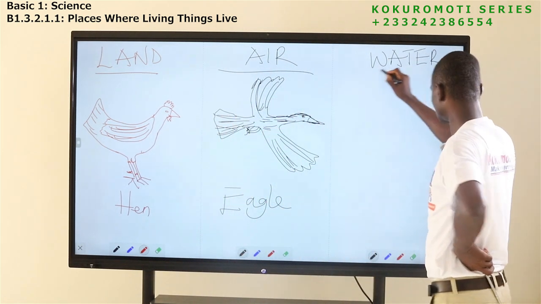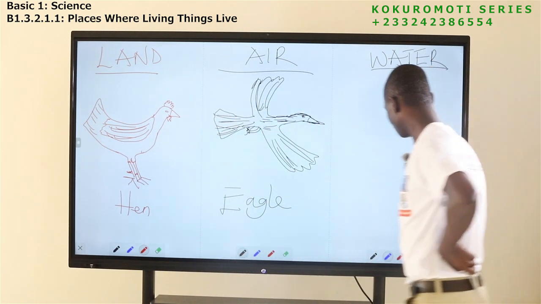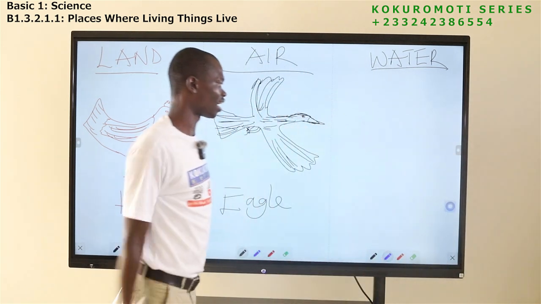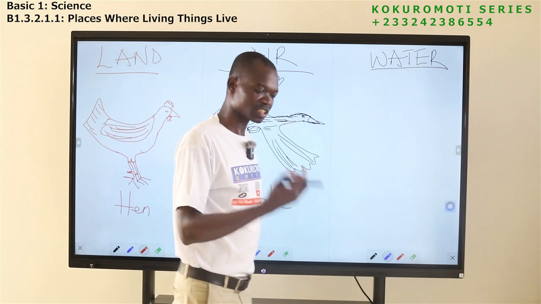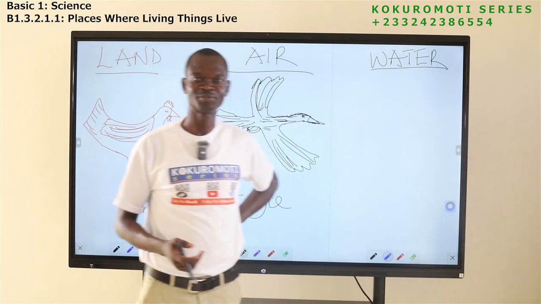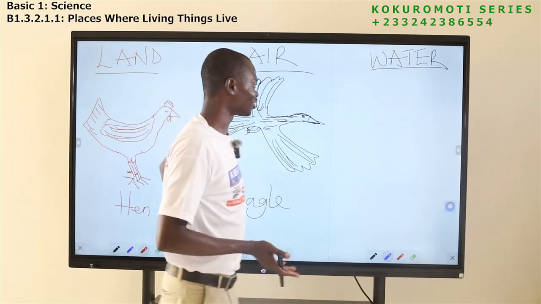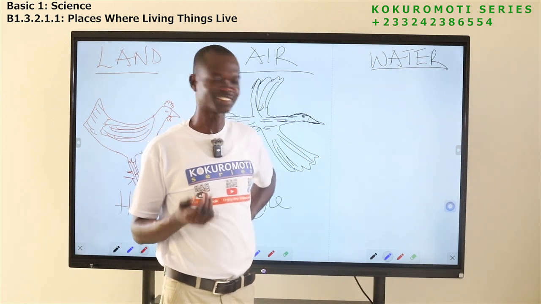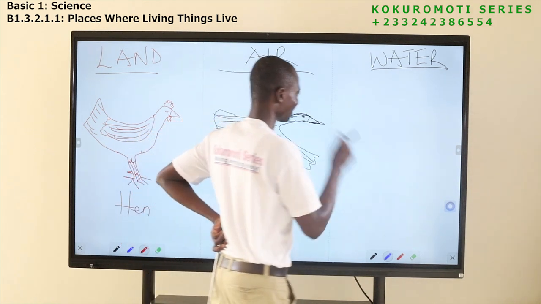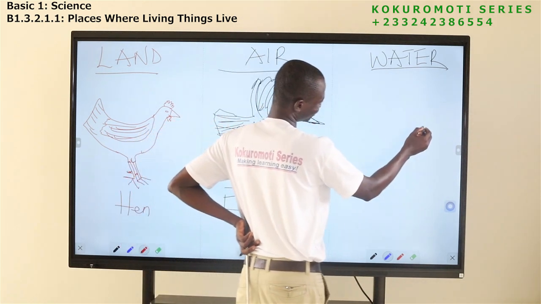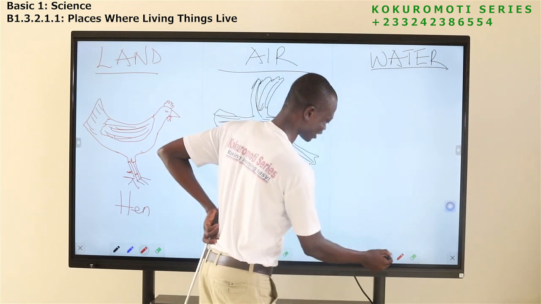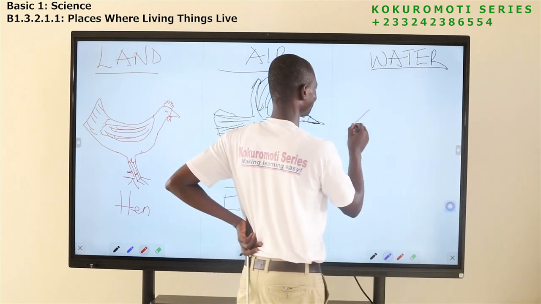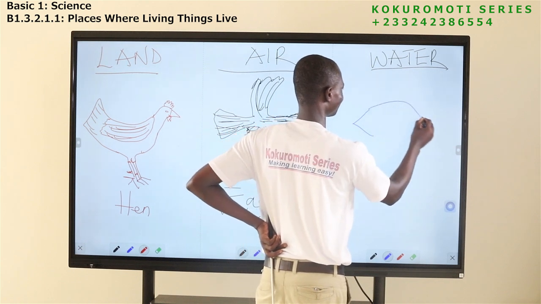Then we are coming to those that live in water bodies. Let me pick this color. Water bodies. So fish, frog, shark, and the rest. Which one should I draw? Should I go for simple one, fish, or I should draw frog? Okay, I will try frog. Or I should change it. If I draw frog, you will laugh at me. I will draw fish.